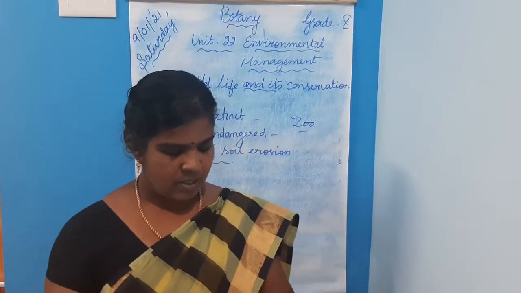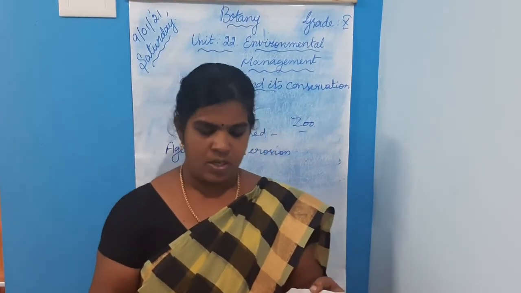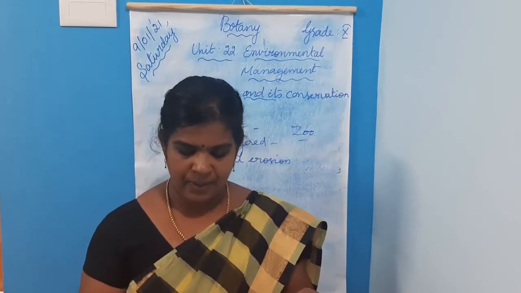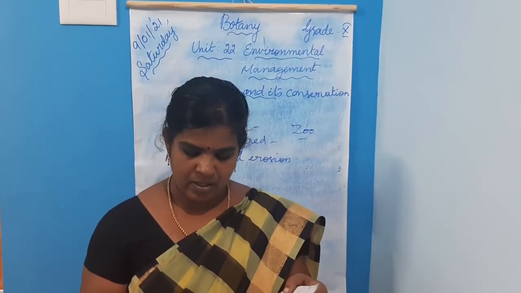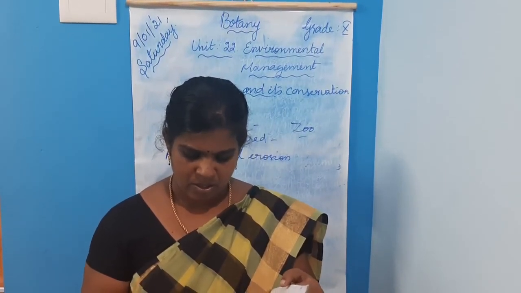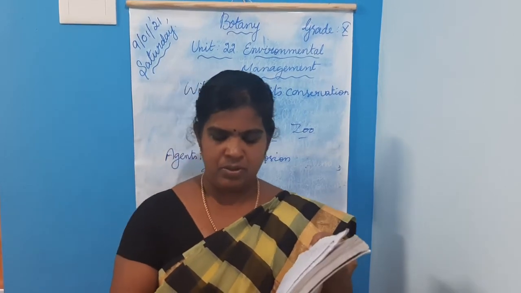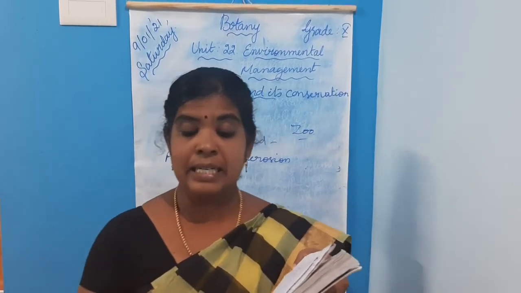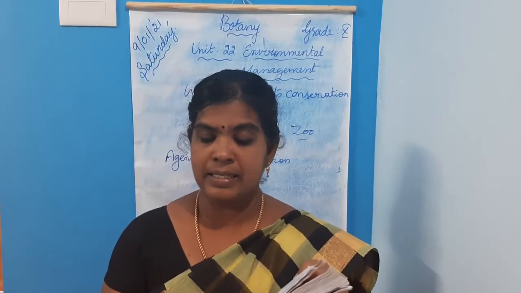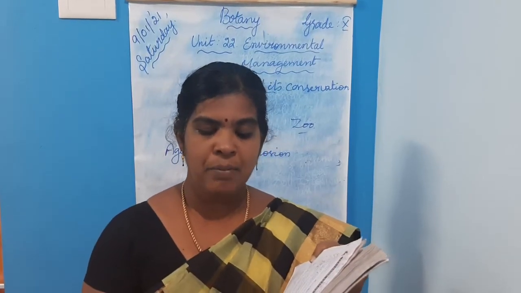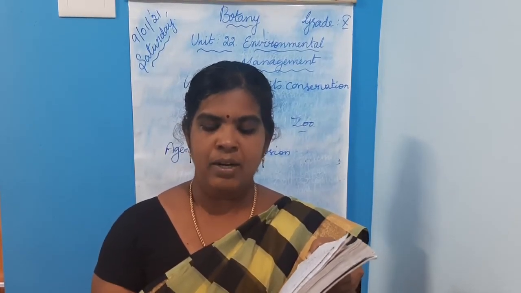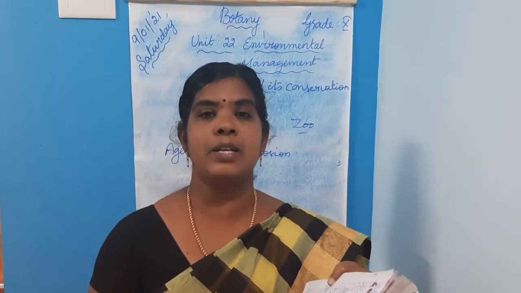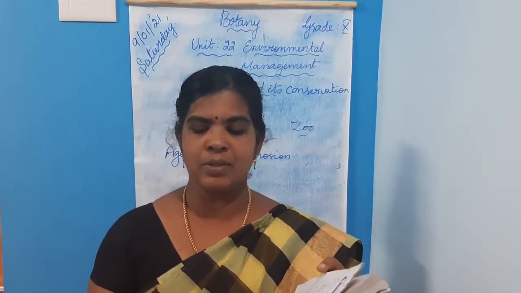Now turn to page 327. Short answer question, answer in a sentence. Third one, Roman number 5, question 3: what are the agents of soil erosion?